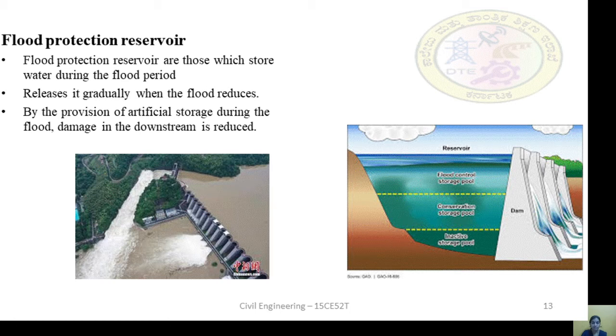By provision of artificial storage during the flood, here in this picture you can see the artificial storage is provided. This is the reservoir, and you can see the flood storage. There will be a separate area for flood storing. In this picture you can see the water stored is gradually released when the floods are reduced.